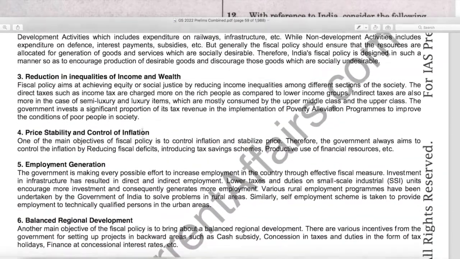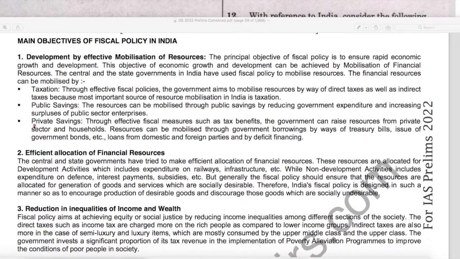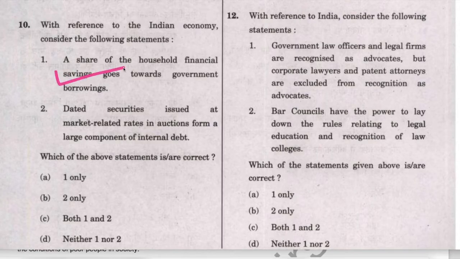Here on this page it is mentioned here, private savings, public savings. Private savings, through effective fiscal measures such as tax benefits, the government can raise resources from private sector and households. Resources can be mobilized through government borrowings. Here it is mentioned by way of treasury bills, issue of government bonds, etc. Therefore statement 1 is correct.